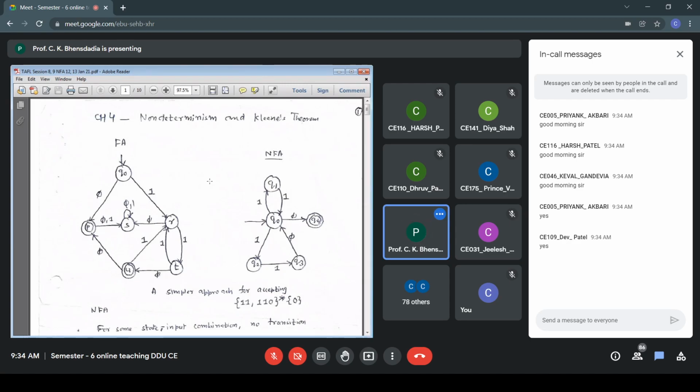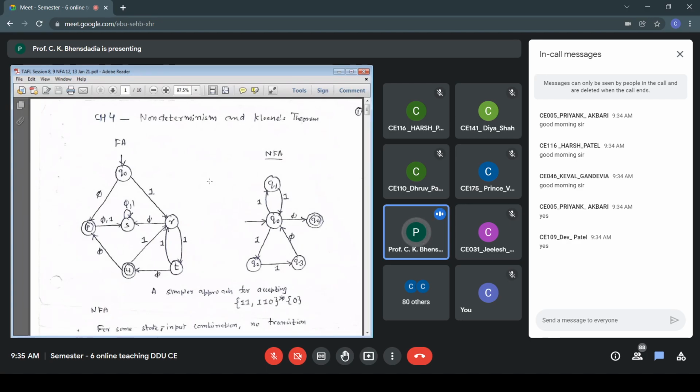So that is the path Q0, P, S. Only 0 is acceptable. I ignore that (11 + 110) star part. 0 I accept. After 0 I should not get anything. In case I get anything, then state P to state S, on 0 or 1, that is a non-acceptable state, and the machine stays in the non-acceptable state. So the string is not going to be accepted. So in the state S, 0 or 1 remains S. So that is my Q0, P, S states and the remaining transitions accordingly.